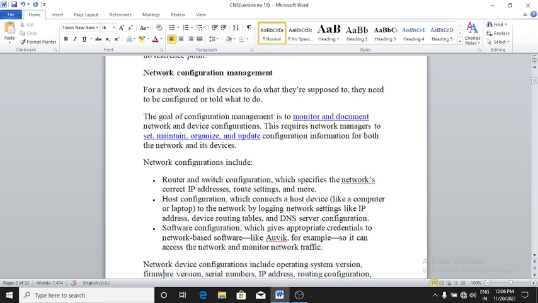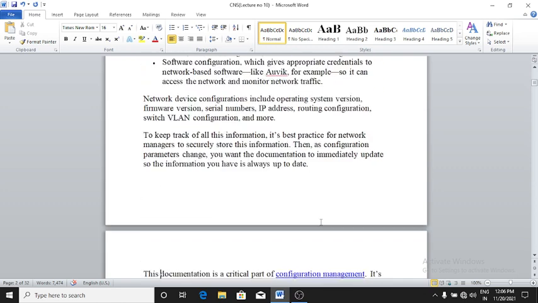Here the network device configuration includes the operating system version, firmware version, serial number, IP address, routing configuration, switch VLAN configuration, and more.